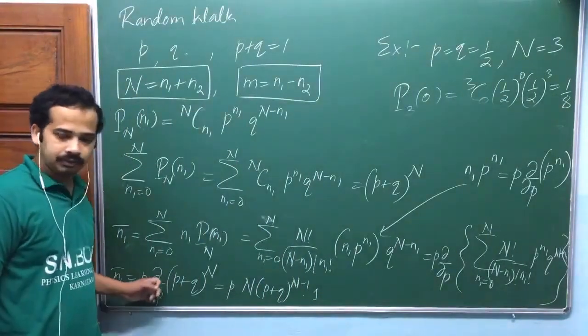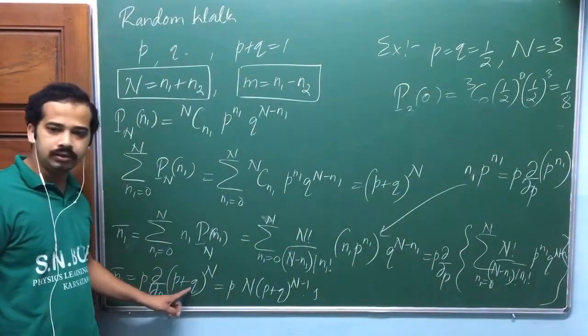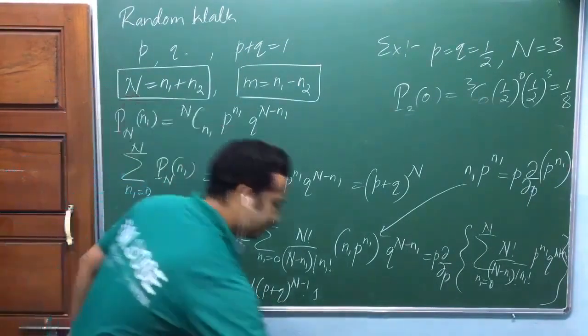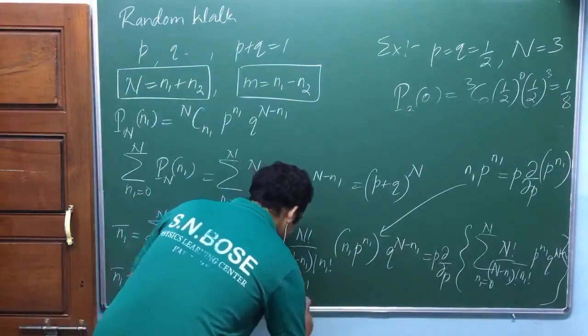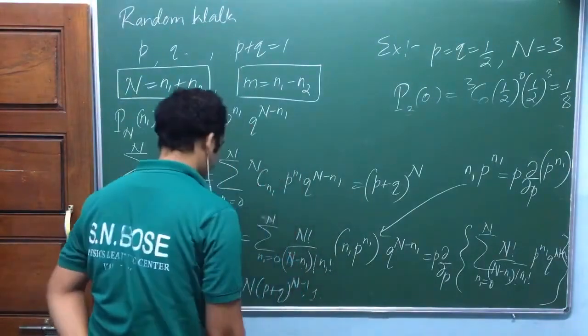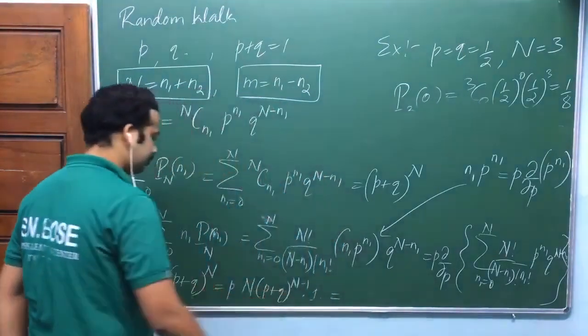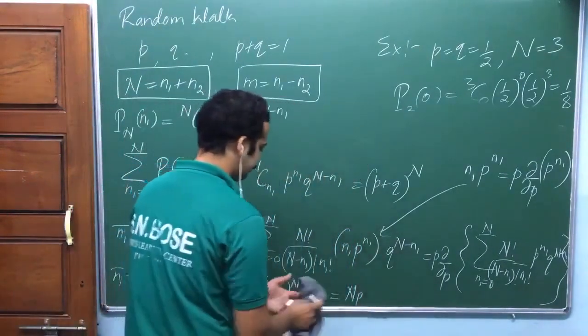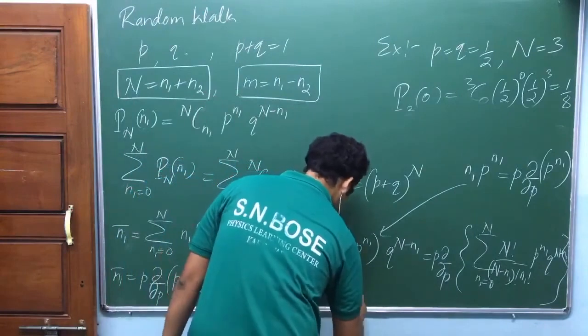It's a partial derivative. With respect to Q it is 0, so the Q part is 0. Now put P plus Q equal to 1. You will get N into P. Check this out.